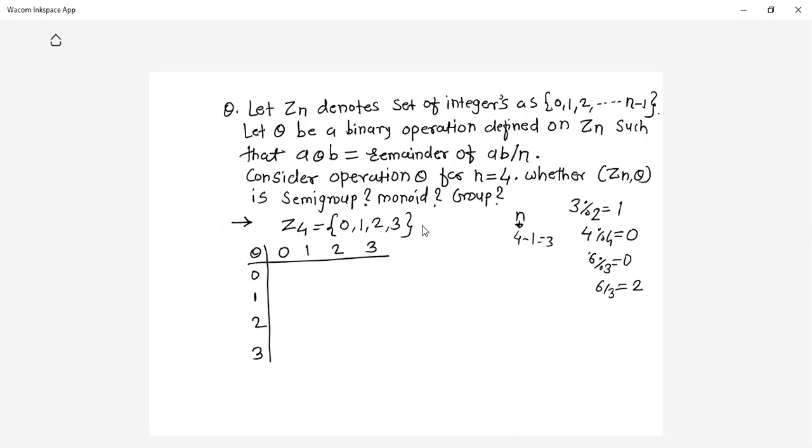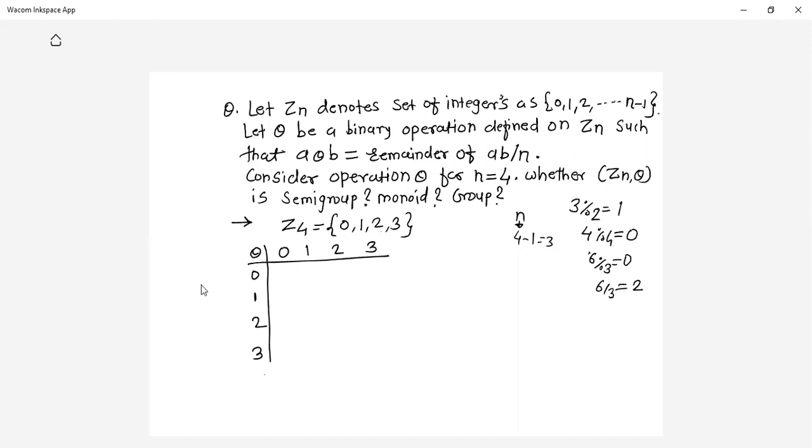Now I need to fill up this table with values. How should I read this table? 0 theta 0, here I'll write the answer. 0 theta 1, here I'll write the answer. Like 2 theta 1 gives you the result here. That's how I'll fill this table.